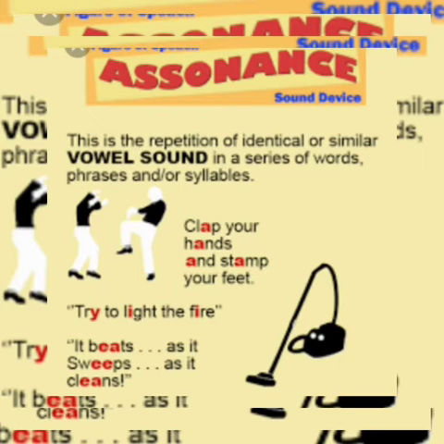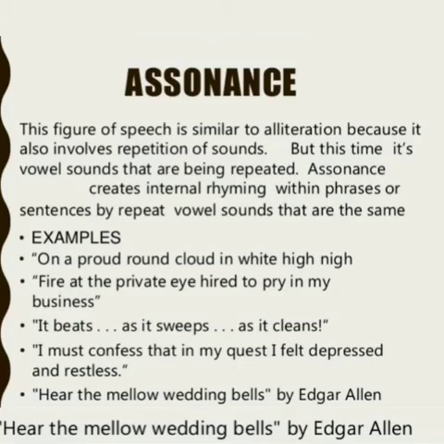Try to light the fire. Try, I sound. Try, light, I sound, fire. So you should remember that the vowel sounds will be repeated between the consonants. So then it is called as assonance. It beats as it sweeps, as it cleans. So E sound, vowel sounds will be repeated. Don't get confused. So assonance is nothing but the repetition of vowel sounds, not the vowels alone, vowel sounds.